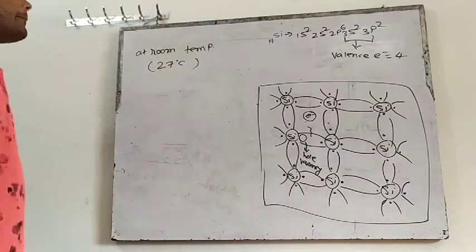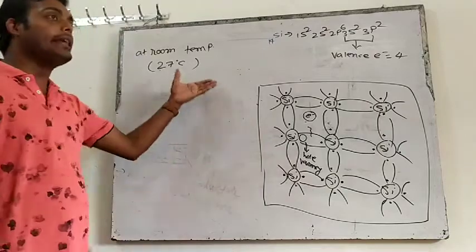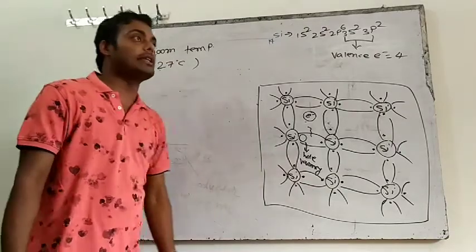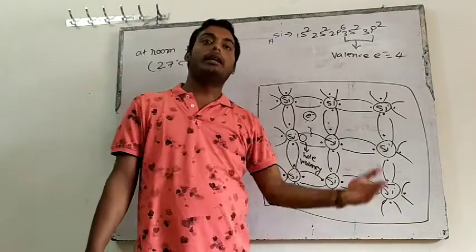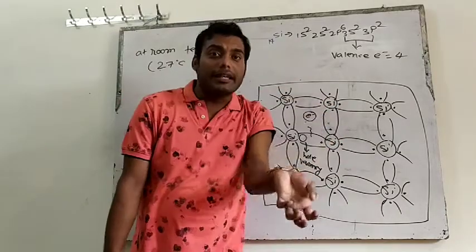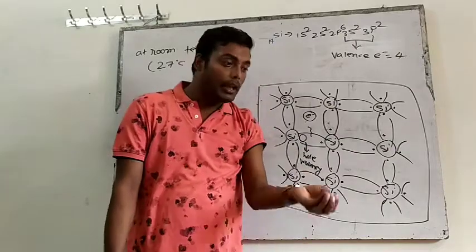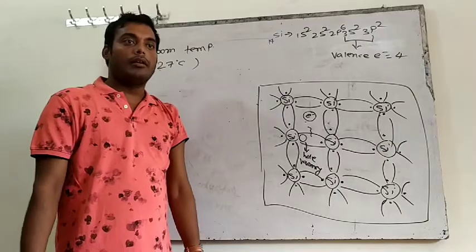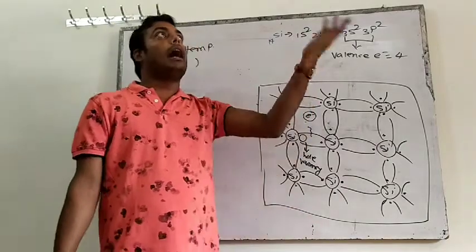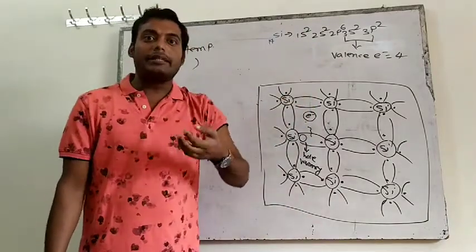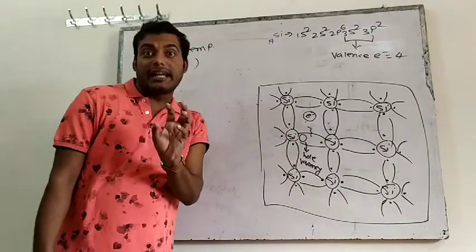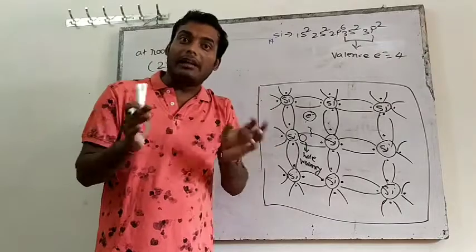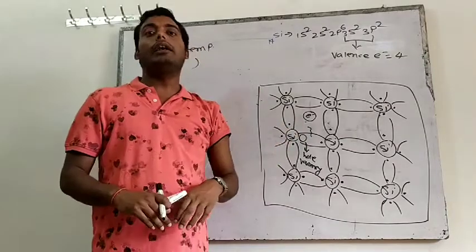So what is happening? When the temperature increases up to 27 degrees Celsius, that means I am talking at room temperature. We all know that when we receive energy, we become unstable. For example, you have seen ice. When we heat the ice, which is earlier in solid form, it will break, melt, and go into liquid form.